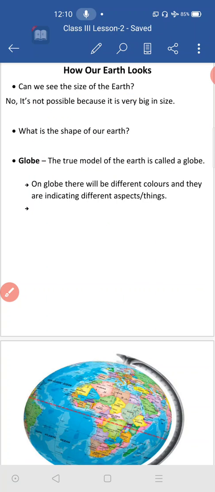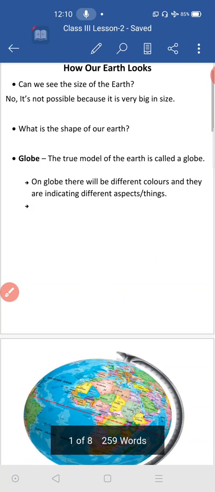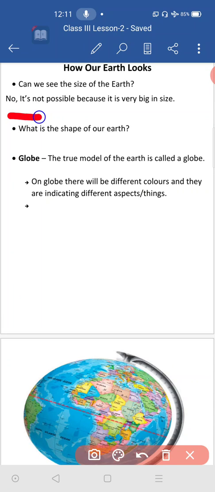Yes, the answer is here. Look at it. No, it's not possible because it is very big in size. Our earth is very big, so we cannot see the size of the earth, because we are living on this earth in a small part of it. In a small part of our earth we are all living, so we cannot see the whole earth.